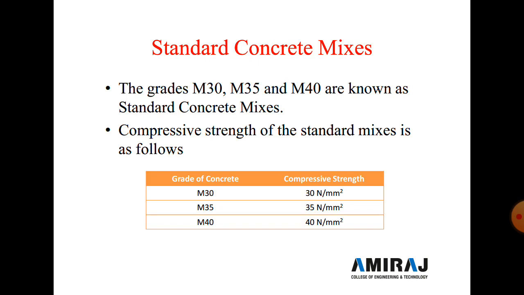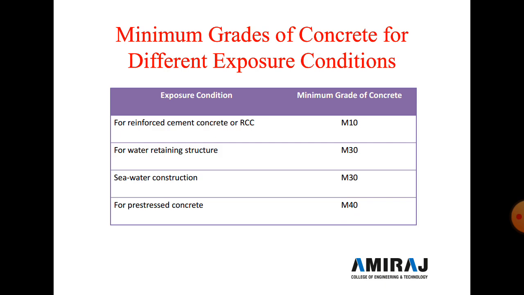Now next is the standard concrete mix. Here M30 grade, M35 grade and M40 grade concrete are known as standard concrete mix. The compressive strength of the standard concrete mix is given in a table: M30 is 30 Newton per mm square, M35 is 35 Newton per mm square and M40 is 40 Newton per mm square. This strength we get after 28 days.